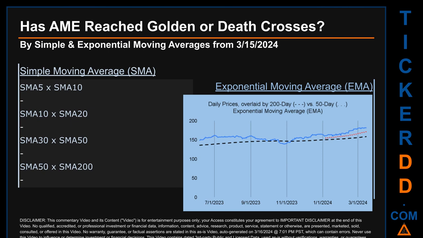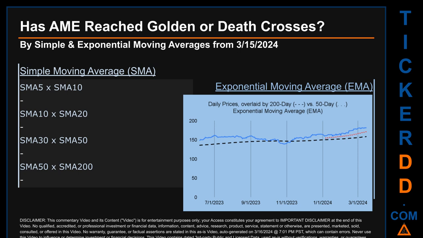Has AME price reached golden or death crosses? Golden cross and death cross are basic signals that compare average prices across two specified trade day ranges, a short-term versus a long-term range. For example, 5-day versus 10 trade days. Essentially, a golden cross is a bullish signal. It appears when a ticker's short-term moving average crosses above its long-term average. Vice versa, a death cross is a bearish signal when the short-term crosses below its long-term moving average.